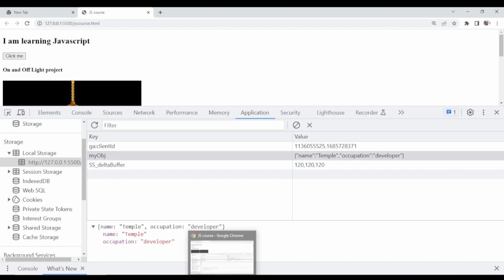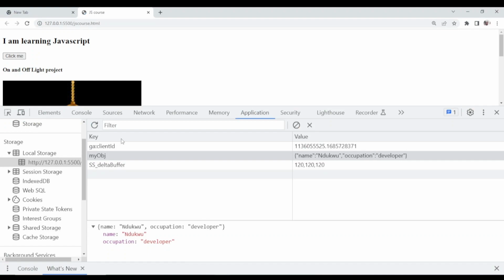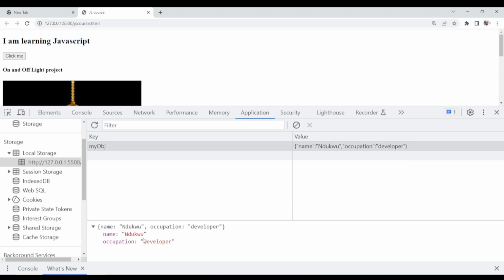Let's quickly go back and change the name. You see that it's working very fine. Let me put my last name. If you come here now, you simply reload. Let's clear this and reload. You see it, we have my name here as Indigo. It has changed.